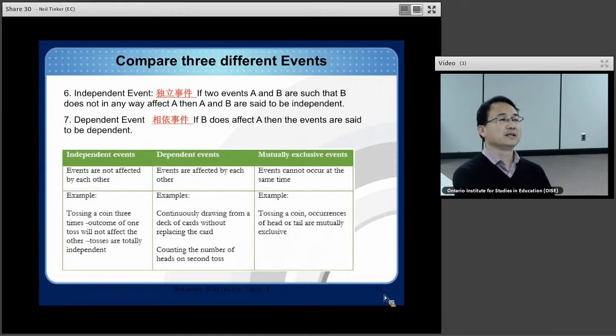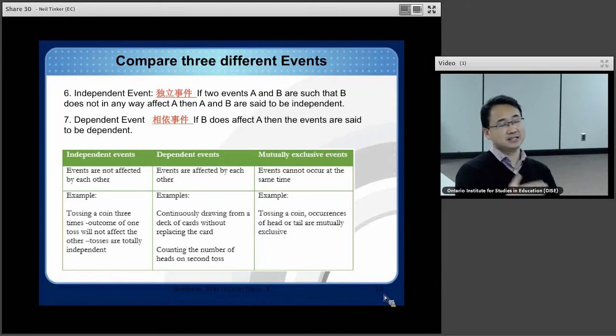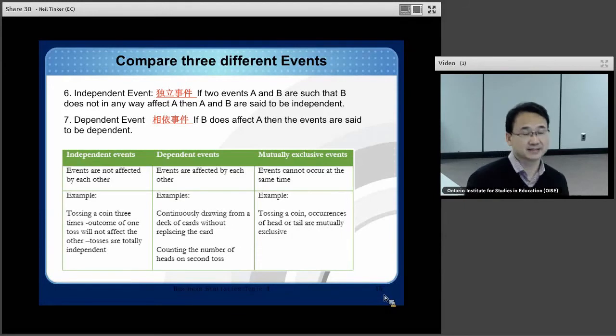So next we discuss independent events. What are independent events? Independent events means that if two events, A and B, are such that B does not in any way affect A, then A and B are said to be independent.